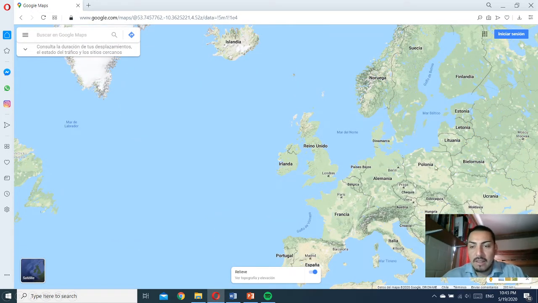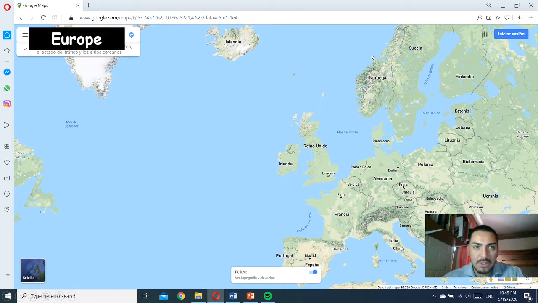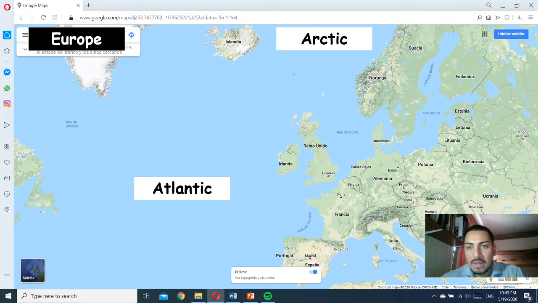Then we have this continent here, a very small continent, full of countries, full of people as well, a very historic, old continent. We are going to talk about Europe. Yes, we're talking about Europe, and the Atlantic there is mostly surrounding Europe. Also the Arctic above Sweden, Norway, and Finland, and Russia as well. And Ireland as well. So that's the Arctic right there, close to the North Pole, al Polo Norte, right? Good.